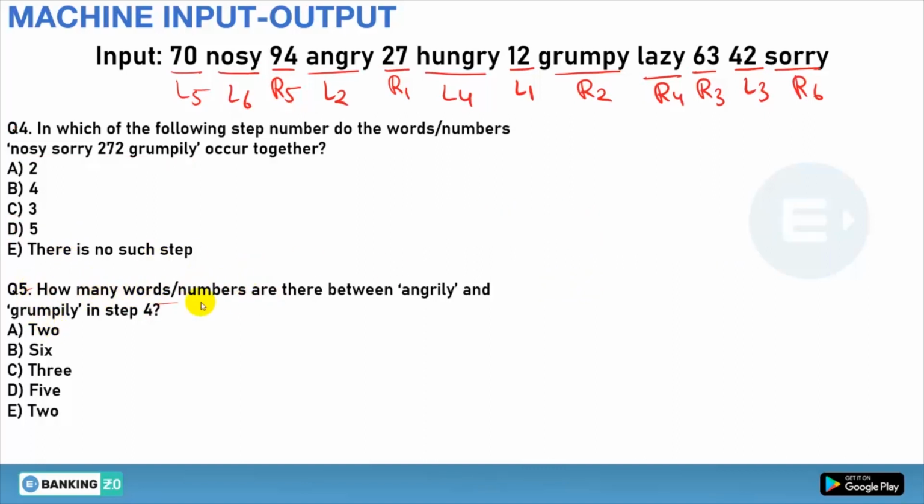How many words or numbers are there between the angerly and grumpily in the step number 4? So first of all, step number 4. So it is very obvious that L4, L3, L2 and L1. There you have R1, R2, R3 and R4. Remaining L5, L6, R5 and R6 will be like this.